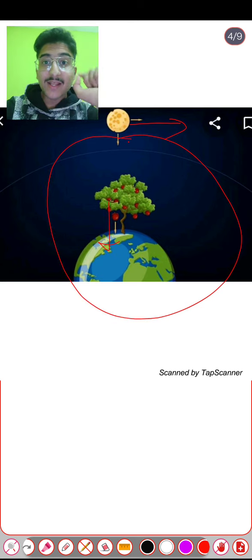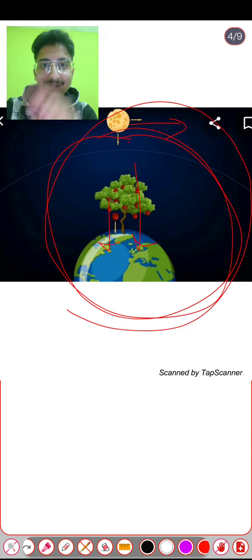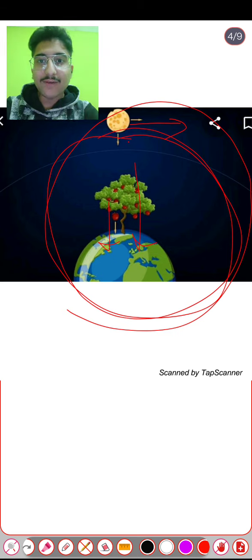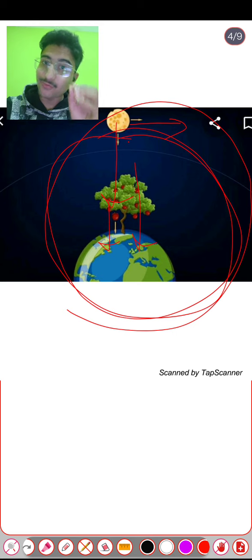That means there must be some force of attraction by the earth so that it goes in a circular path around the earth. Now the curiosity question is: why does the moon not fall towards the earth?